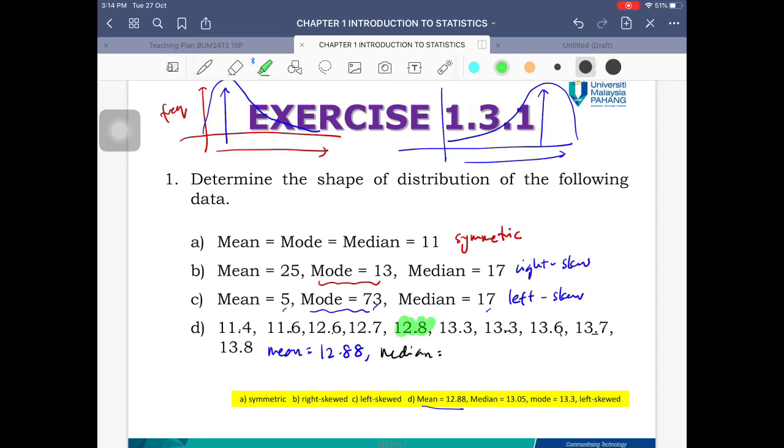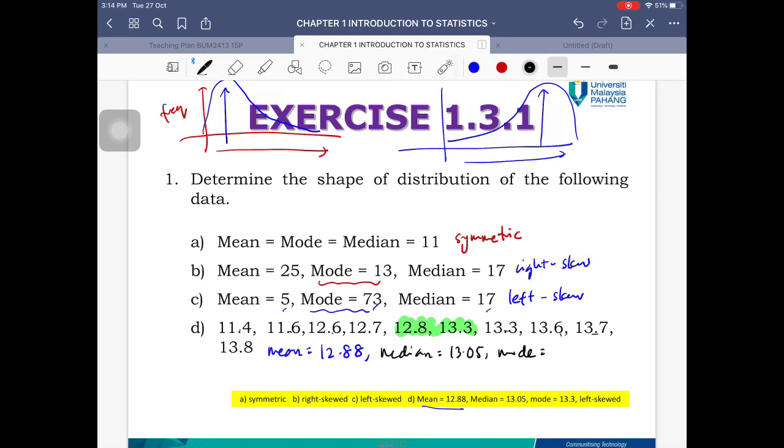So I've counted just now, we have 10 values in our data set. So where is going to be the middle value? The middle values are going to be right here. We have 4 on the left, 4 on the right. So the median is going to be these values divided by 2. So I'm going to have 12.8 plus 13.3, and the sum of that is going to be divided by 2. And that is going to be a value of 13.05. So it's going to be 13.05.